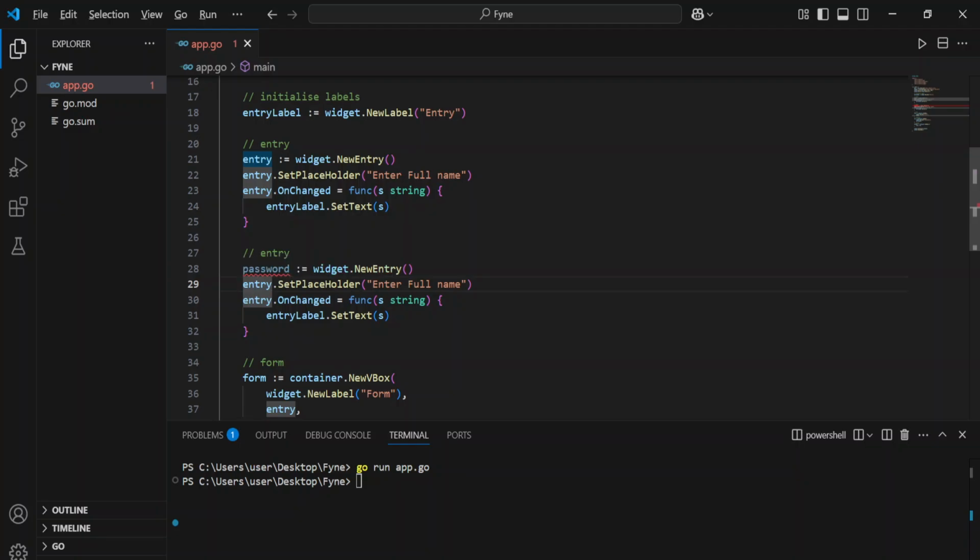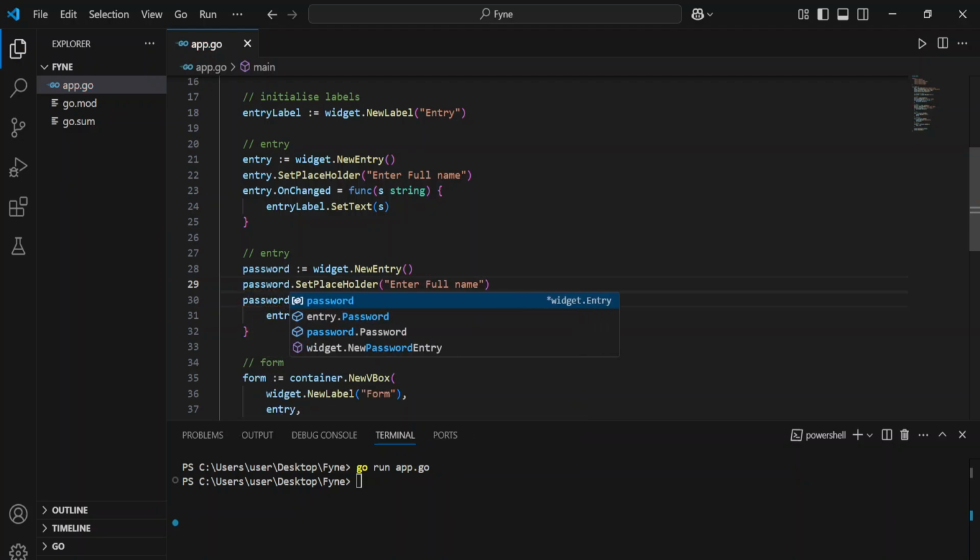Then you can capture this one as well, password entry, and then I'm going to initialize a label.